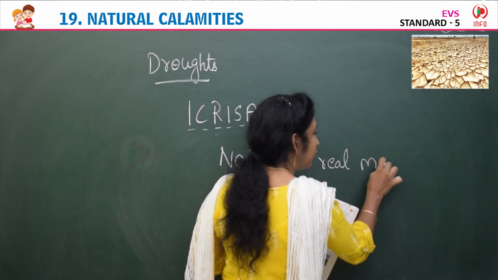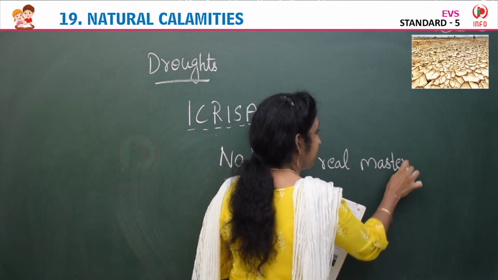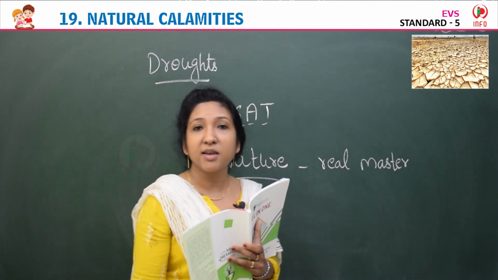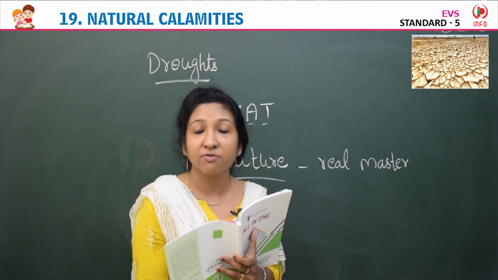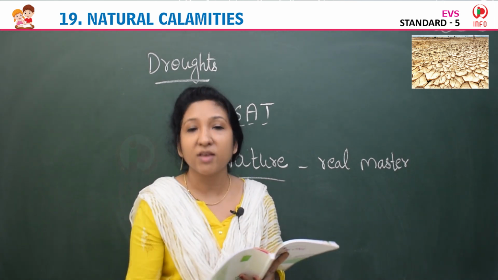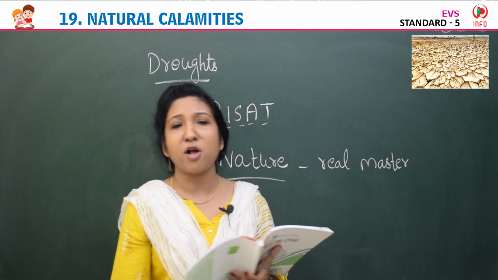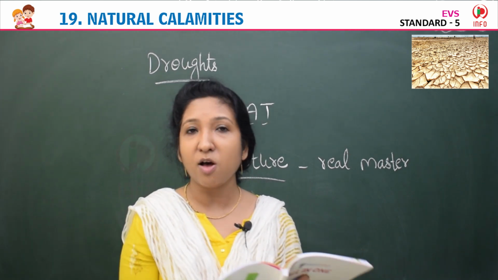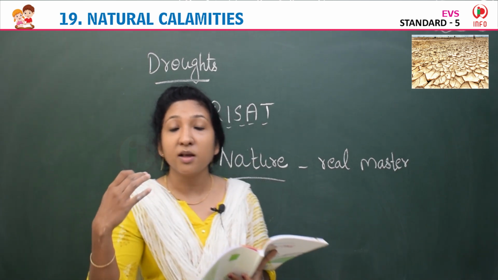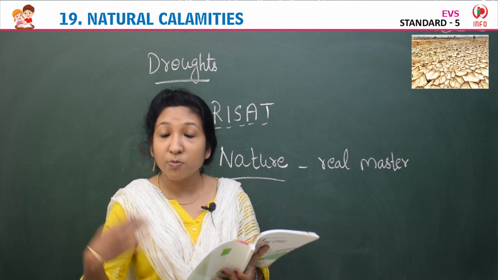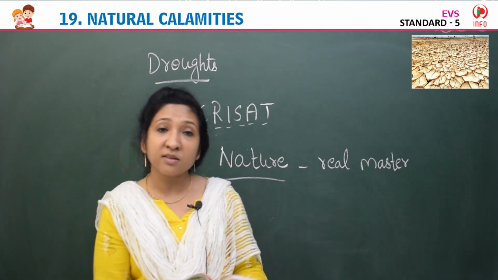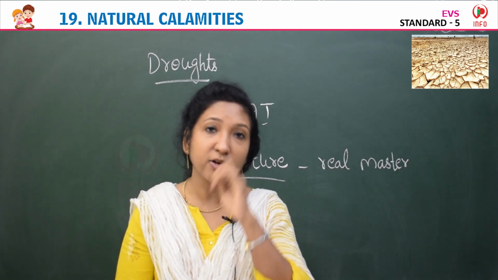So it's our duty to protect nature. It's our duty to safeguard nature. We should not pollute it. We should not pollute the environment, the surroundings in which we live. We should protect the environment. We should conserve the soil. We should save water. These resources we should conserve. We should protect them instead of destroying them. These are the ways by which we can control droughts.